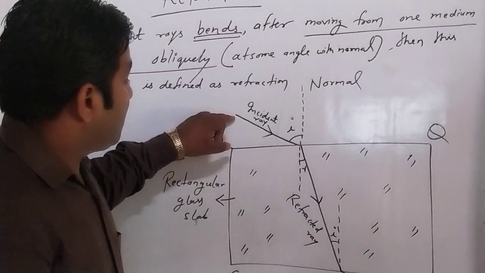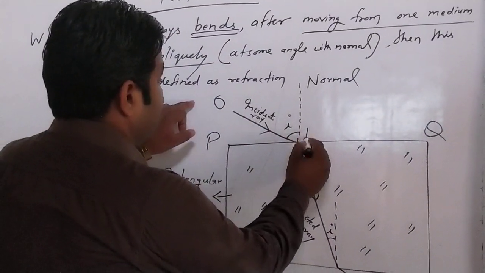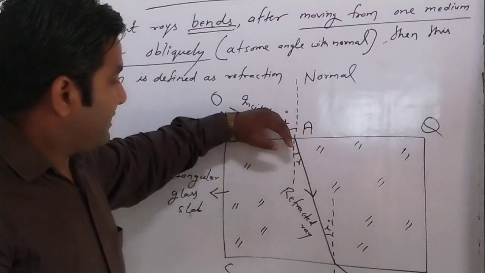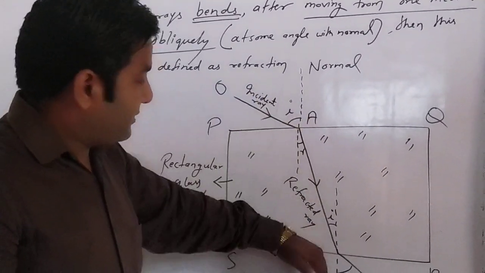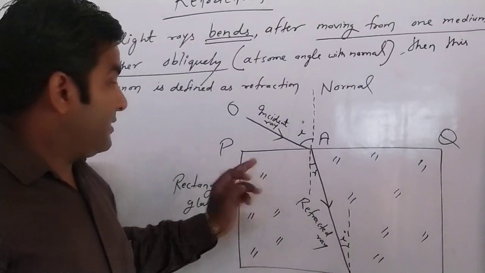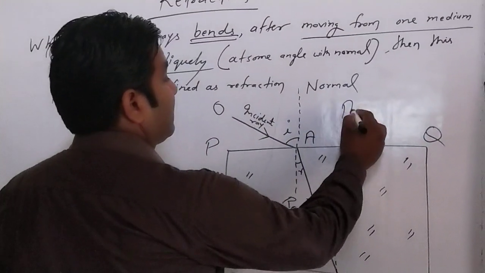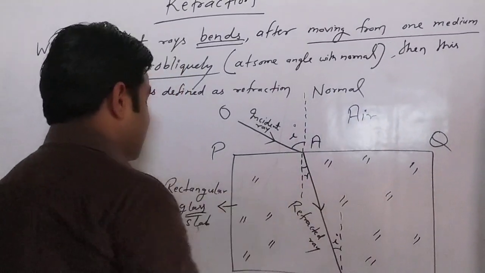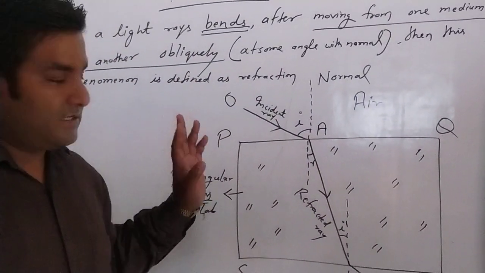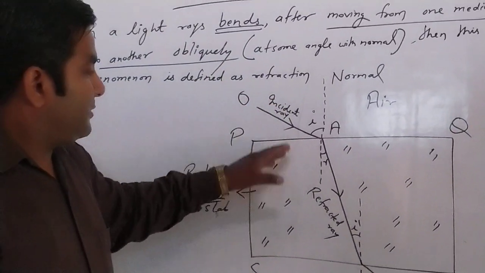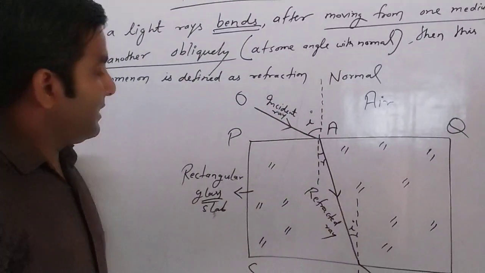Now here OA is the incident ray. Whenever incident on this surface, it bends towards the normal. Why? Because we know that glass is denser than the air medium. It means in glass the speed of light becomes less when the light is coming from air. Due to this, it bends towards the normal.